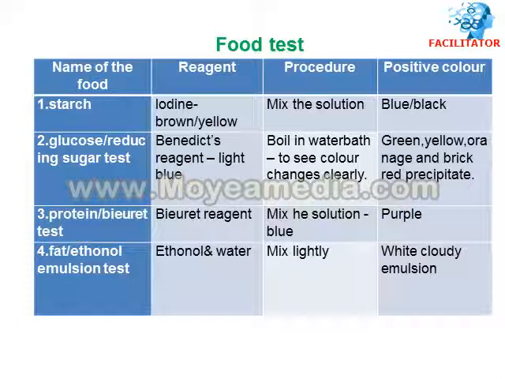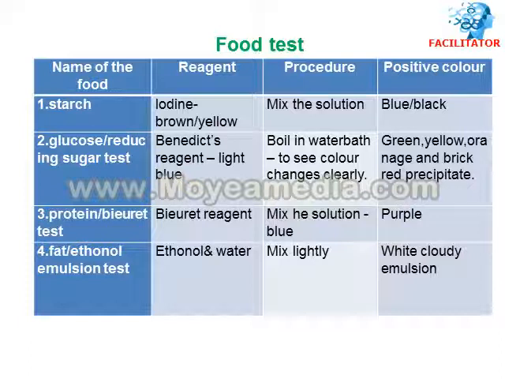It should not be that you first add water and then ethanol, because you cannot get a good result for the fat food test. A few questions have come up in the alternative to practical regarding the fat food test, which is why we should not use a test tube with a little water already in it: if you add the water first to fat, you definitely don't see the accurate, positive result. That's why first you add ethanol, then add water, then mix the solution lightly.